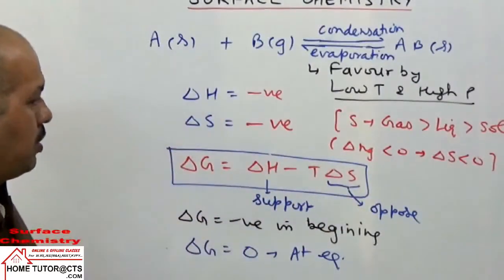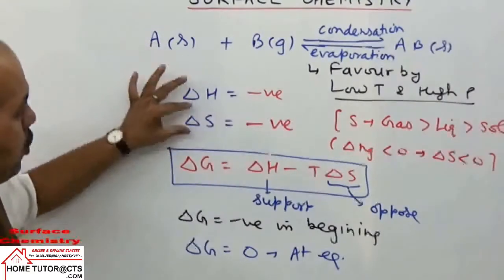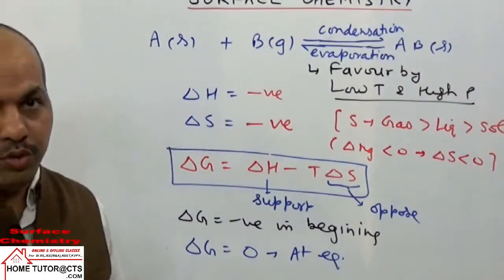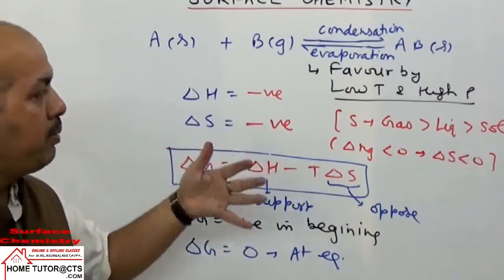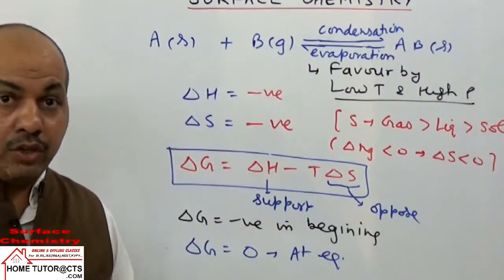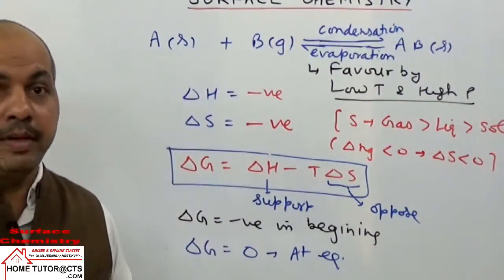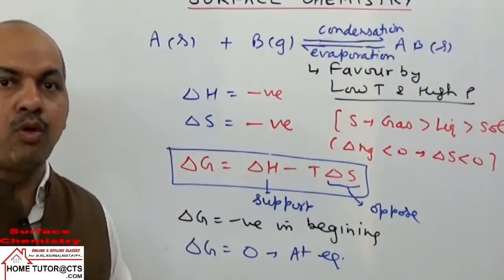Delta G or delta H, see, when time goes on passing, delta H and delta S both decrease in magnitude, because the more vacant surface we have, the rate of adsorption will not remain constant. In the beginning we have entire vacant surface, gas can be adsorbed more and more.